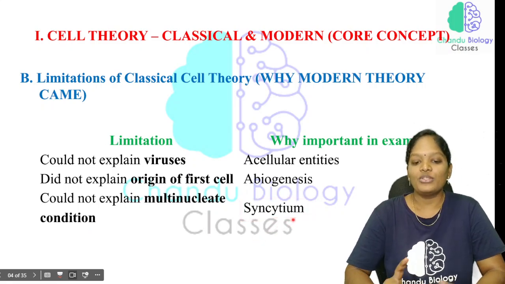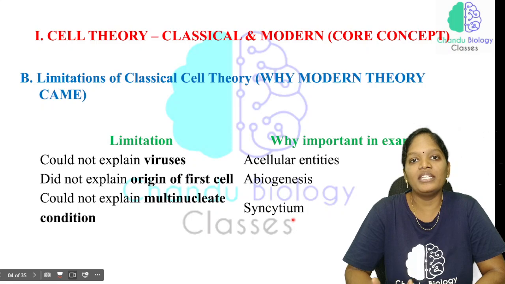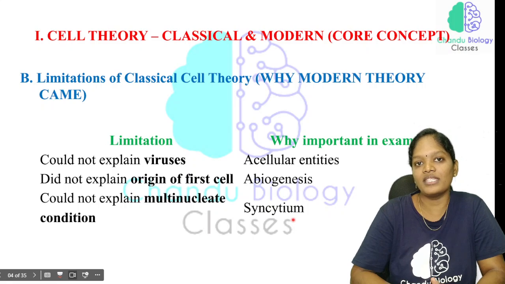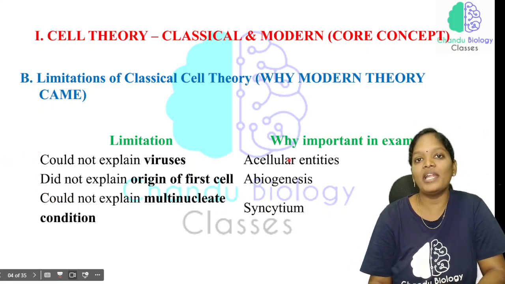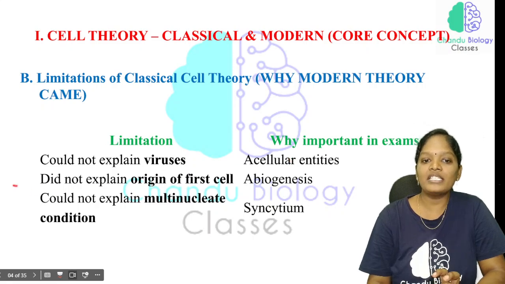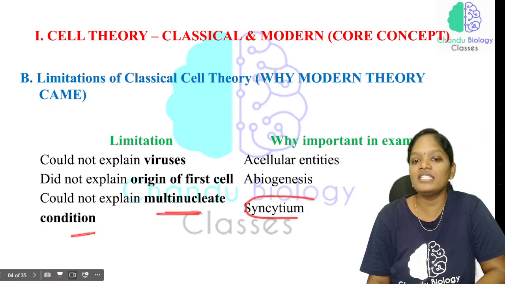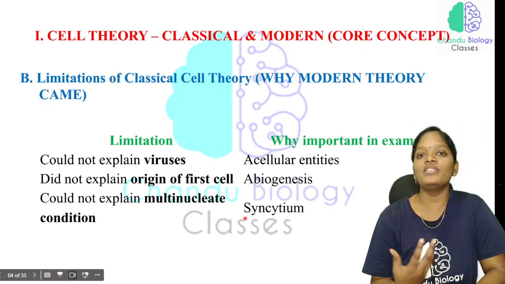So we have studied the scientists regarding the cell theory and the statements coming under it. Now we have explained the limitations. They didn't explain viruses, which are acellular entities. They didn't explain the origin of the first cell, that is, the concept of abiogenesis. And they could not explain the multinucleate condition, that is, the syncytium. Now these limitations made the scientists think, and there was the rise of the evolution of this modern cell theory.